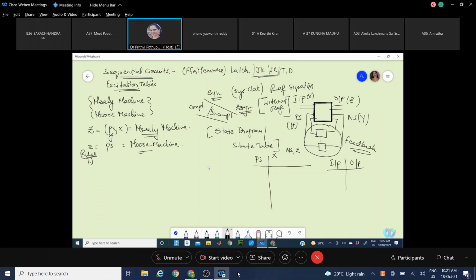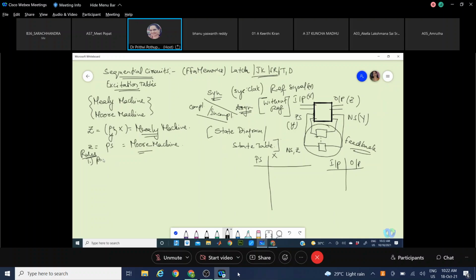So this state table will be defining the transition, the next state it is going to, and what sort of output it releases based on the input versus present state. The same thing in diagrammatical format will be a state diagram. We take this as an example and I'll explain that.